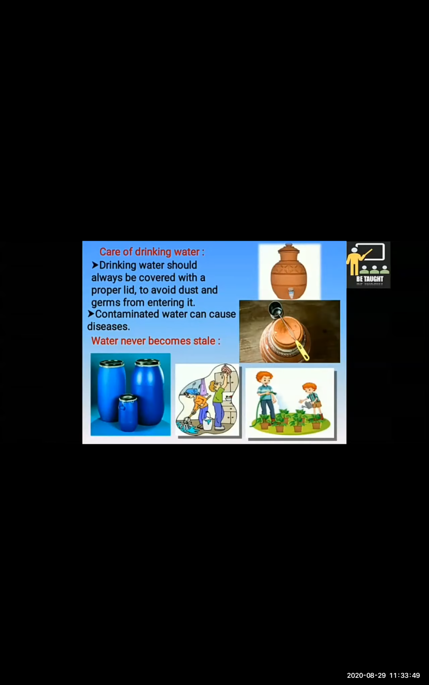Some people believe that the previous day's drinking water must be thrown away and fresh water stored every day because the previous day's water becomes stale. But this is a misconception. Throwing away that water amounts to wasting good water. We can use this water for washing, watering the plants, etc.